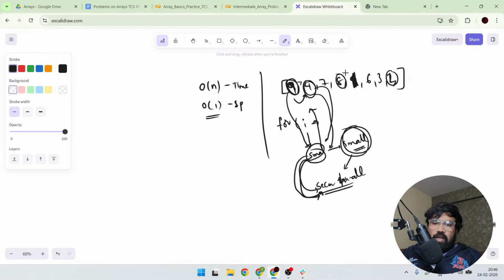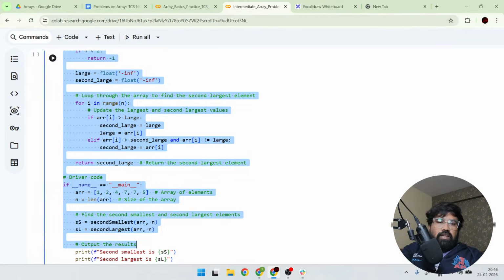For example, presently the second smallest element is 9 and the small element is 4. Next it will be compared with the 7. Like that it will go, and whenever we reach the 1, 1 will be the smallest and 4 will come here. And again it will go like this. Every element we will compare with the present small as well as the second small, so that you will get the output.